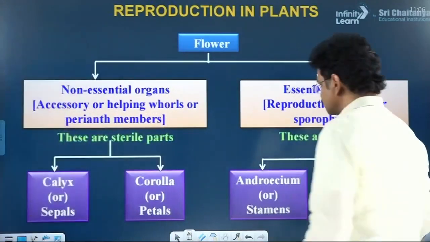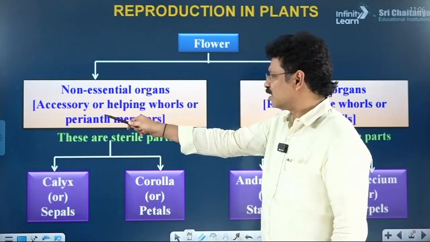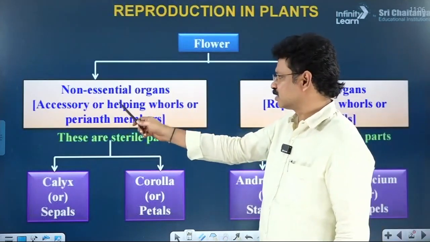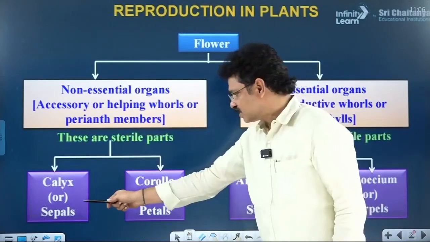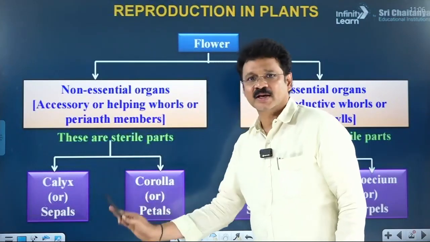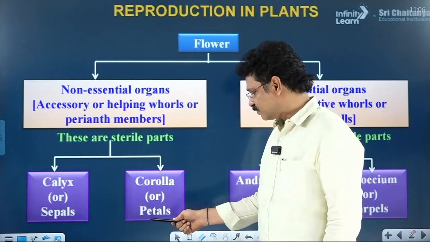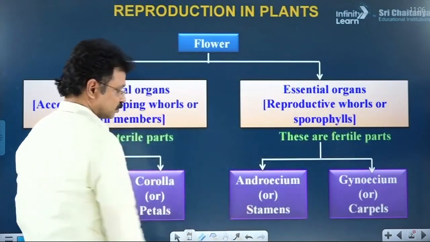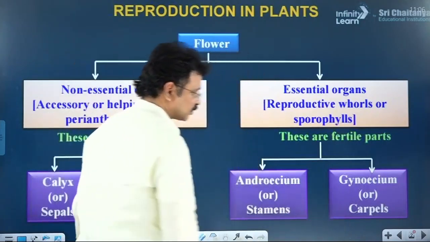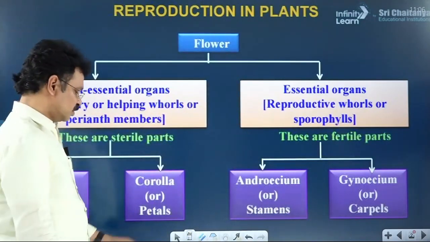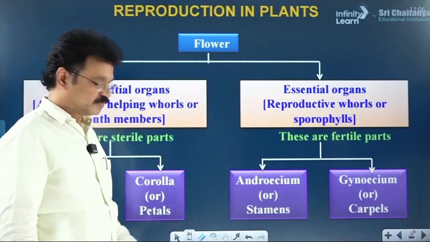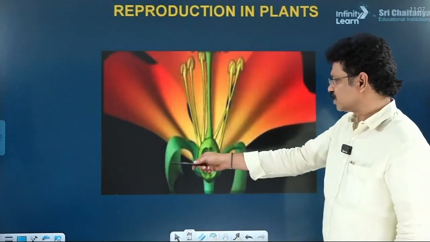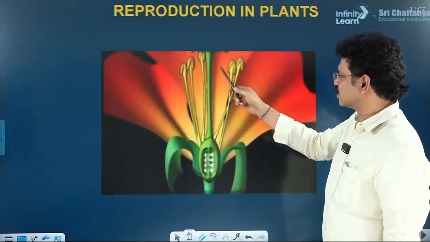Observe here, the first two whorls are not as important as the stamens and carpels. That's why these are called non-essential or accessory organs. The special function of sepals is protection of the inner floral leaves. Petals are helpful for attracting pollen transferring agents like insects for cross-pollination. Male organs produce sperms or gametes. Female organs produce eggs or female gametes. Finally, we can say a flower is a modified shoot for the purpose of sexual reproduction. Observe here the real image: sepals are generally green, petals are colorful, stamens are male organs, carpels are female organs.